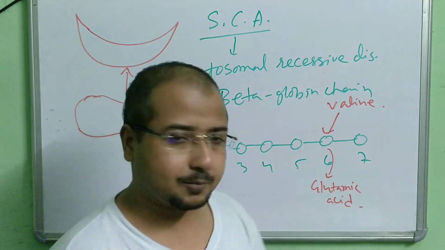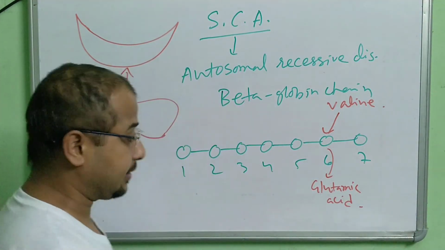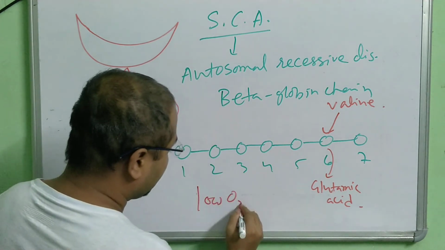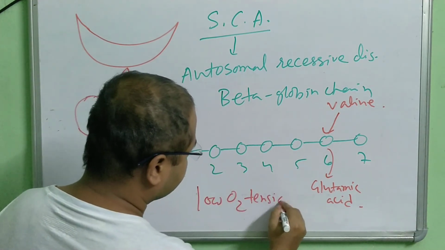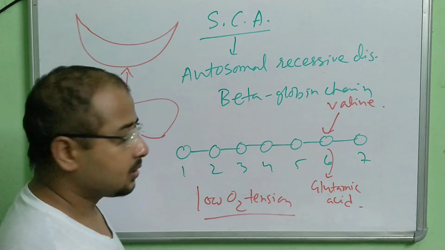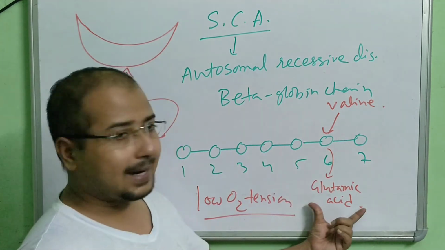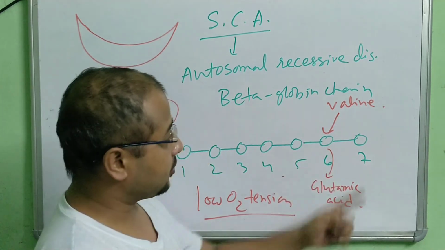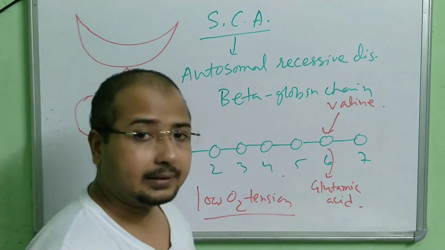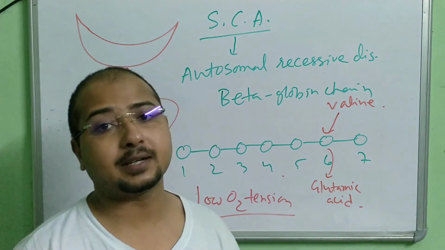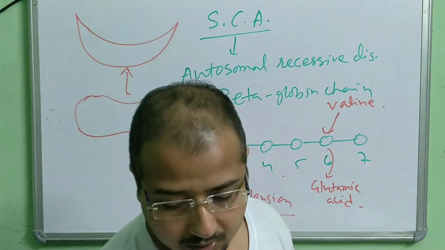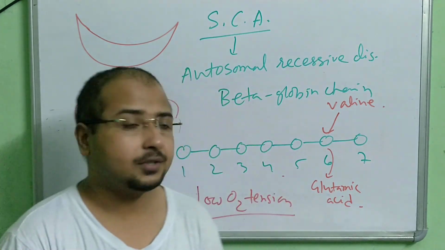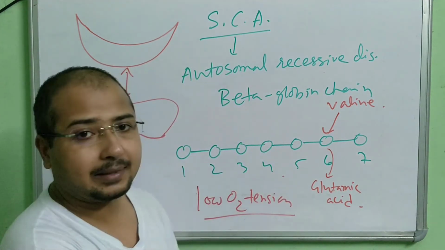This replacement takes place only when there is low oxygen tension. In this situation, at the 6th position, the glutamic acid is replaced by another amino acid known as valine, and then this kind of change takes place. RBC gets destroyed. Okay. So this is the story behind sickle cell anemia.